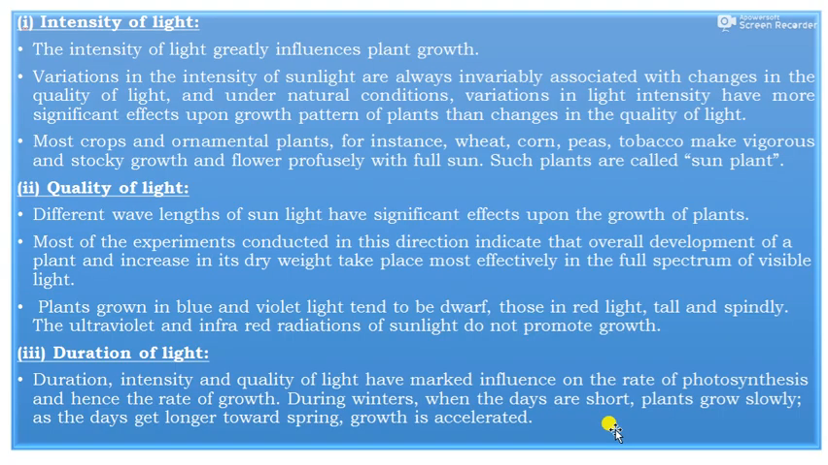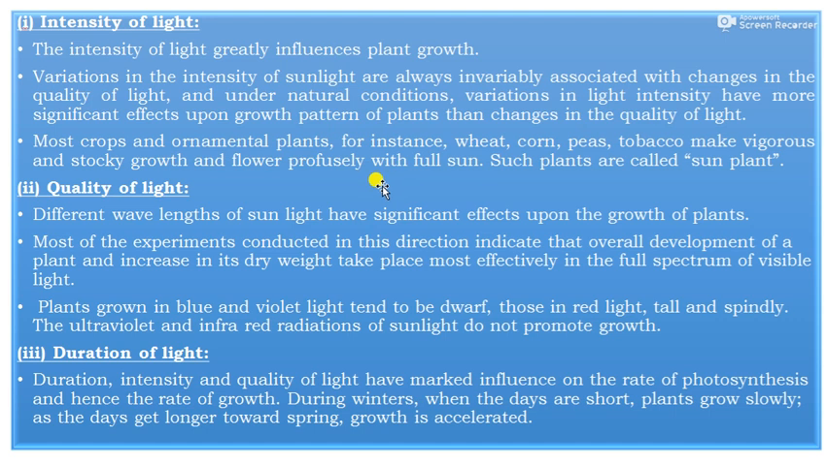We can see the first one, the intensity of light. The intensity of light greatly influences plant growth. That is, variations in the intensity of sunlight are invariably associated with changes in the quality of light. Under natural conditions, variations in light intensity have a more significant effect upon the growth pattern of the plant than the changes in the quality of light.